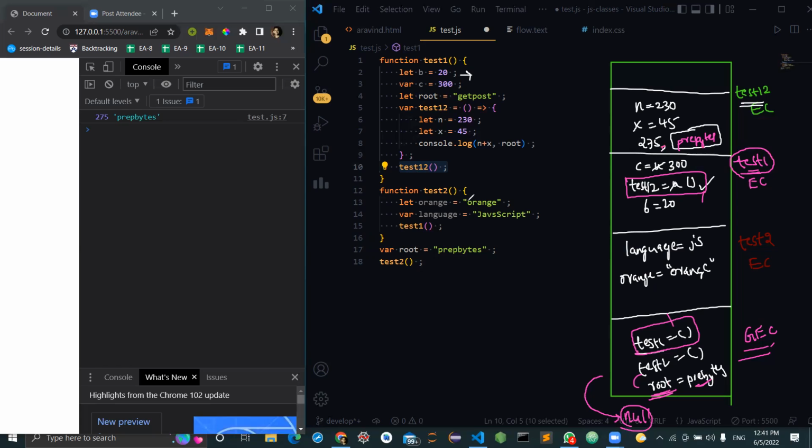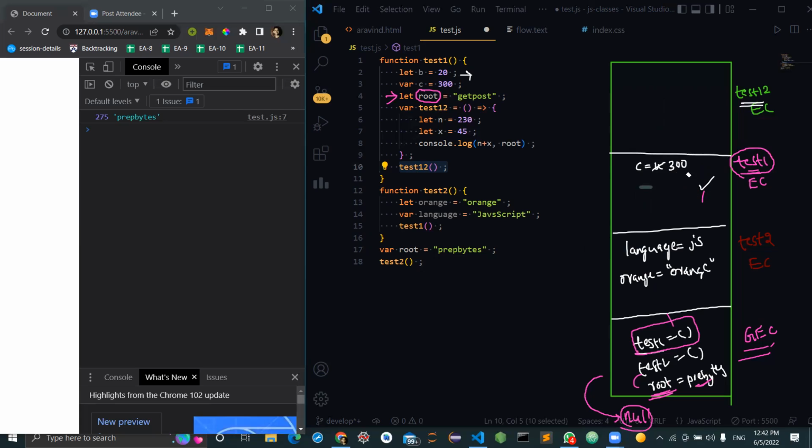Okay, then. So what I did here is that I created another variable with the same name, which is root, in the test one. So that means in the test one, let me erase all this. And the same process continues till here, right?